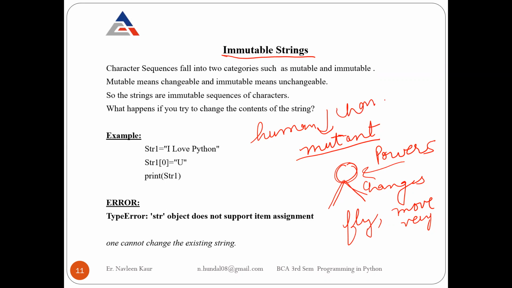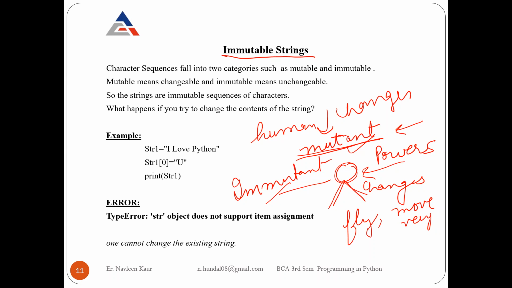Mutant means after changes they become mutants. Similarly, mutant means something that is changeable. On the other side, if we say immutable, we say that something is not changeable. One thing that you can't change, that is immutable. And if you can change something, that is mutable.